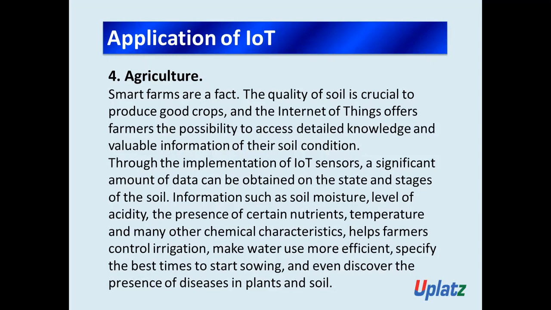The information, such as soil moisture, level of acidity, the presence of certain nutrients, temperature, and many other chemical characteristics, helps farmers control irrigation, make water use more efficient, specify the best time to start sowing, and even discover the presence of diseases in the plants and the soil. Got the point? So this is another important application of IoT.